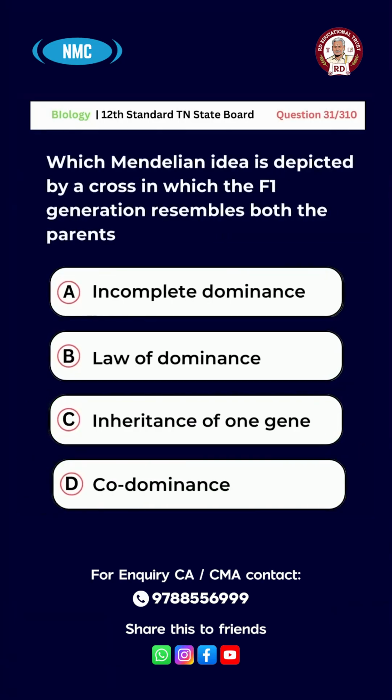Question number 31. Which Mendelian idea is depicted by the cross in which the F1 generation resembles both the parents? Option A, incomplete dominance. B, law of dominance. C, inheritance of one gene. D, codominance. And the right answer for this question is option D, codominance.